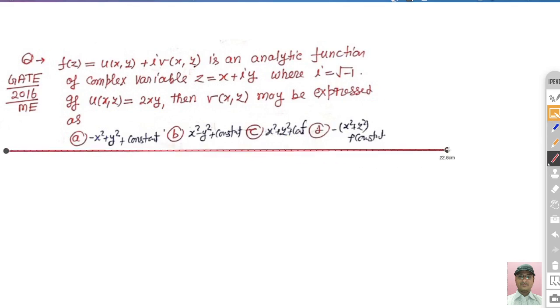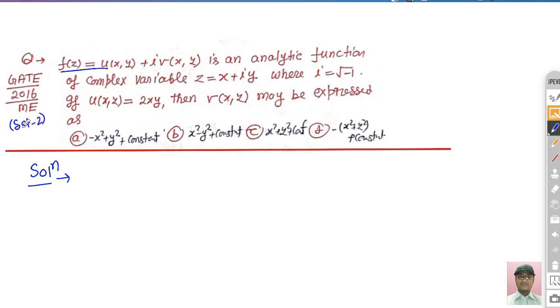This question is again based on the Cauchy-Riemann equation. Most of the questions are asked based on the Cauchy-Riemann equation and also on complex integration, the Cauchy integral formula. So we focus mostly on these important formulas. Now see, it is given f(z) is equal to u.